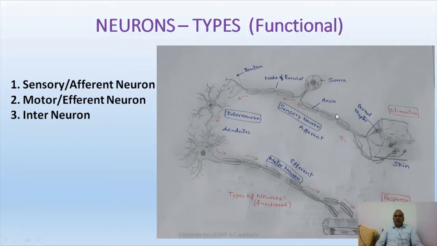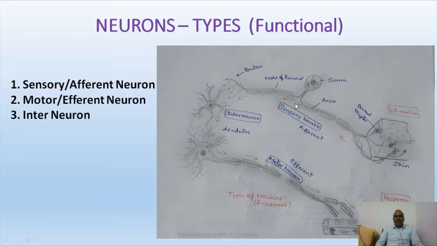So what is it doing actually? Functional means what is its function? It is collecting sensory information and giving that sensory information to the central nervous system. From the peripheral nervous system, it is transmitting information to the central nervous system. As the sensory information is transmitted by this neuron towards the central nervous system, this is called a sensory neuron.